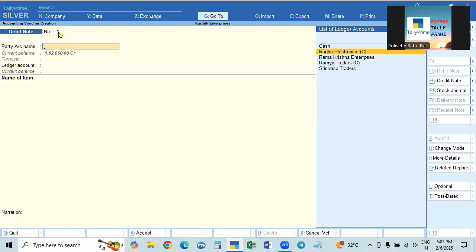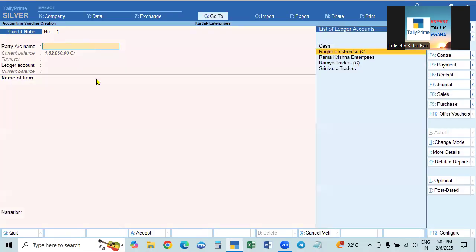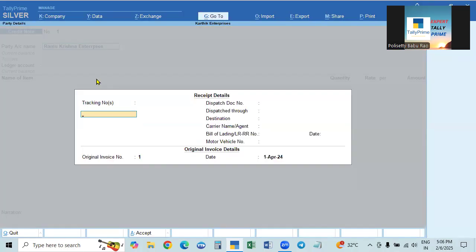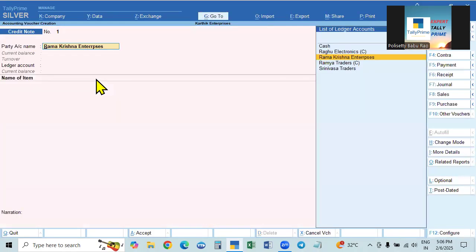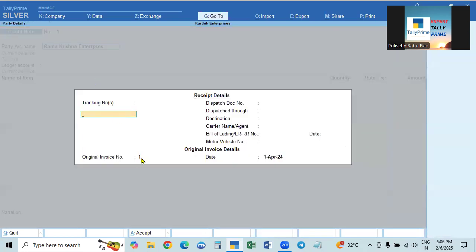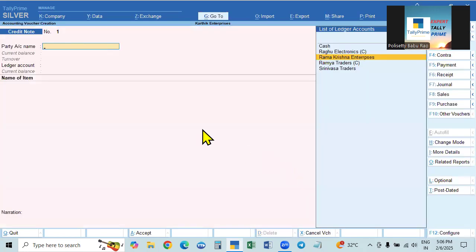Similarly, if you take Alt F6, credit note. Credit note means sales returns. Sales return means sundry debtor. So when he is sending it back, we know against which reference, which invoice it was given. So we will give the invoice number. So we take credit note.